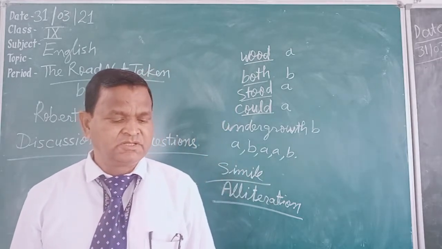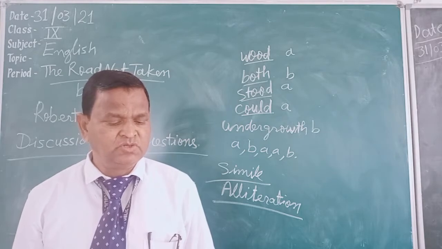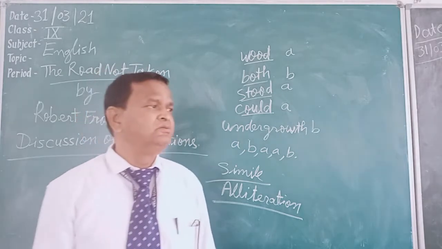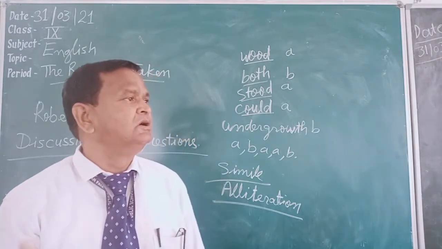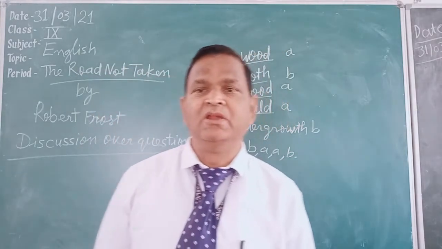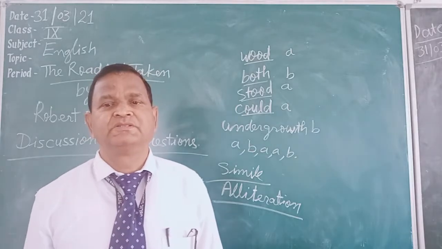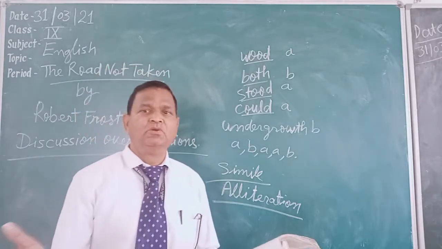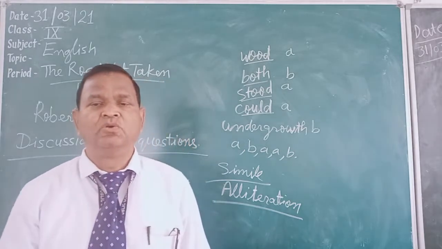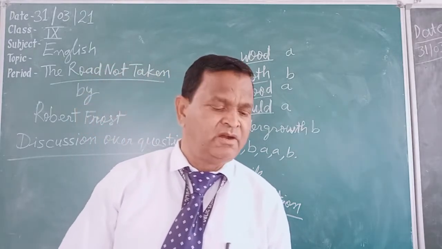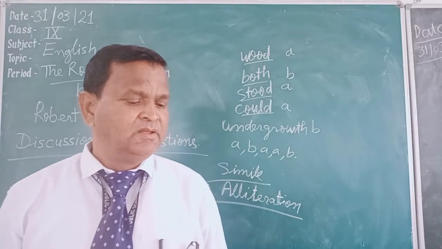Second question: what do these phrases mean to you? Yellow means that because of the autumn season, the wood looks yellow as the leaves of plants have turned yellow. "It was grassy and wanted wear": the road was covered with grass and fewer people had travelled on it.